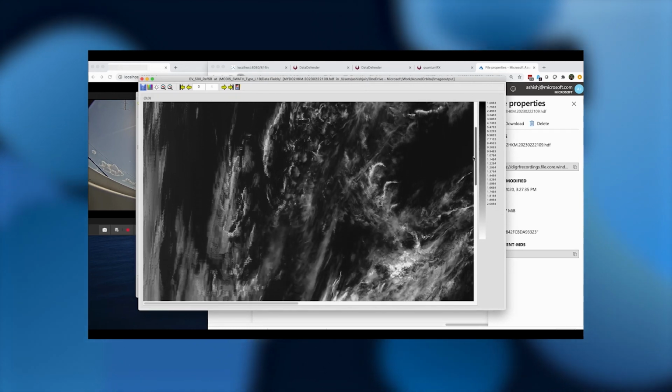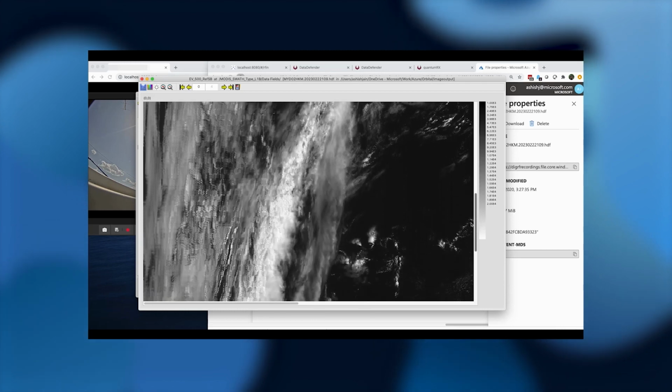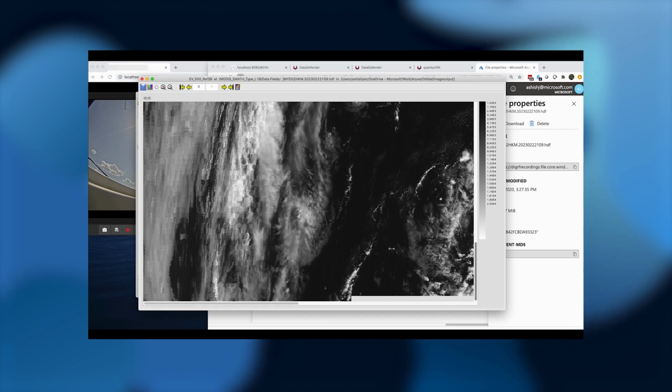You can see the image on screen, and this was pulled just barely 5 minutes ago in real time from the NASA Aqua satellite through our entire platform chain. So very exciting. Thank you, Rishi. This was amazing. Hope you liked the demo.